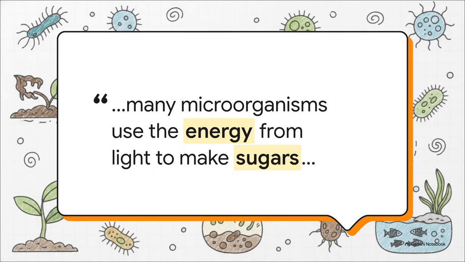So looking right at disciplinary core idea LS1C, it tells us that it's absolutely not just plants doing this. To quote it directly, "plants, algae, including phytoplankton, and many microorganisms use the energy from light to make sugars, food from carbon dioxide from the atmosphere and water." I mean, that's a total game changer if you thought only plants were doing the heavy lifting with photosynthesis. There are countless microorganisms out there right now, soaking up sunlight, pulling in carbon dioxide and water, and literally building their own sugars. They are producers.